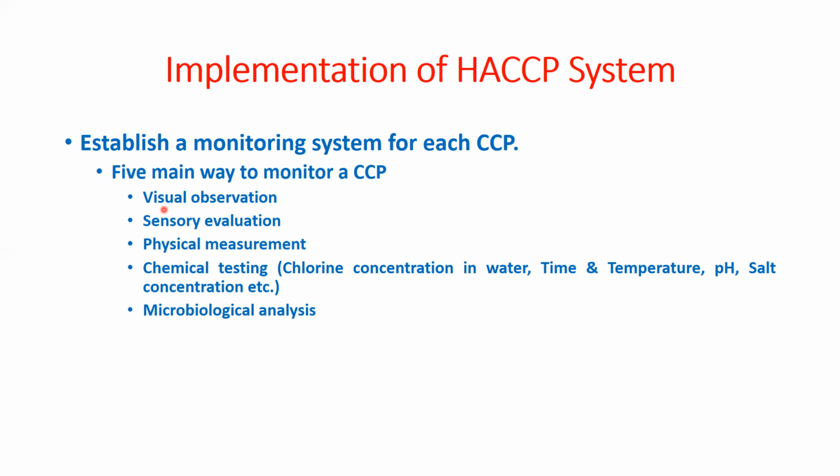Then physical measurement is also there. Then chemical testing, especially chlorine concentration in the wastewater or water, time and temperature, pH, salt concentration, these are the chemical testing we can do. We can perform the chemical test. If chlorine concentration is specified, it should be 5 ppm. So for that we must conduct the test. Then only we will know whether it is 5 ppm or 6 ppm or 3 ppm. So that's why we require the chemical testing.